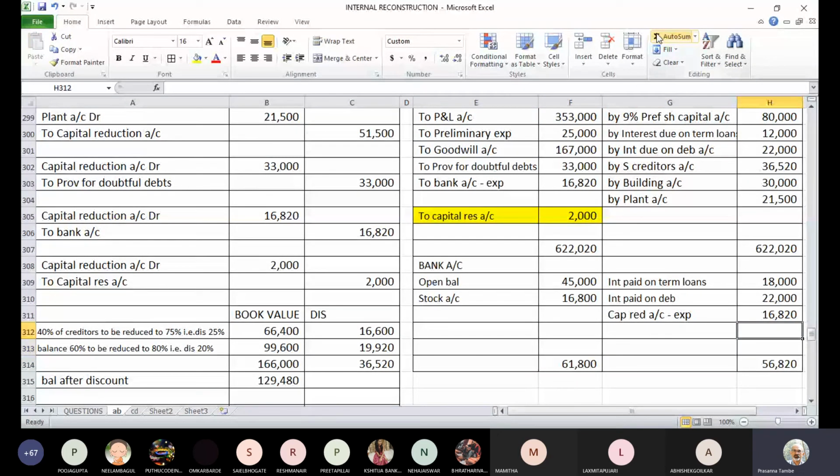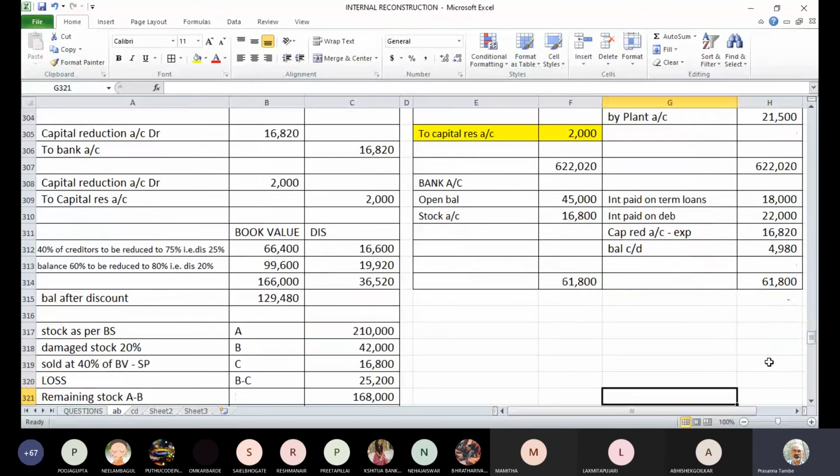Credit side we have balancing figure. 56,820 is a balancing figure. Balance carried down is 4,980.